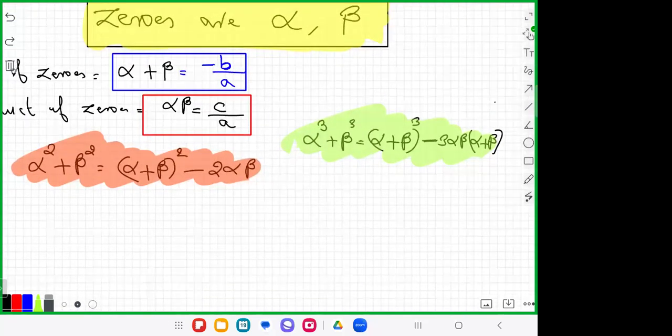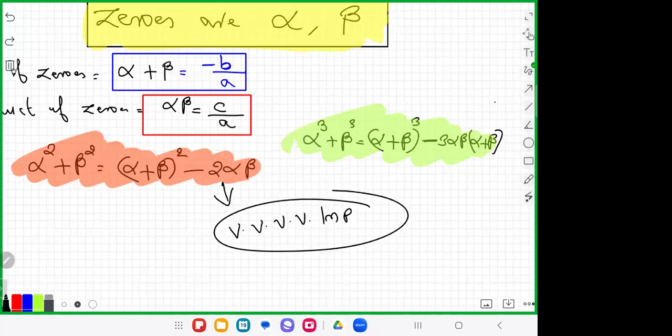What would be alpha square plus beta square? Alpha plus beta whole square, this one. Very important one. Alpha square plus beta square is alpha plus beta whole square minus 2 alpha beta.